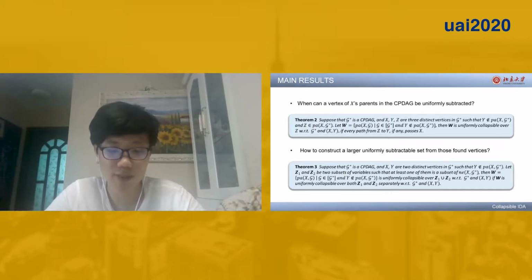Next, Theorem 2 gives a sufficient graphical condition to check whether a vertex of X's parents in the CPDAG can be uniformly subtracted. It says that if every path from Z to Y passes X, then Z can be uniformly subtracted from all possible parental sets. Finally, Theorem 3 proves that for two uniformly subtractable sets Z1 and Z2, if one of them is a subset of the undirected neighbors of X, then the union of Z1 and Z2 is uniformly subtractable. This gives a way to construct a larger uniformly subtractable set from the subtractable vertices.